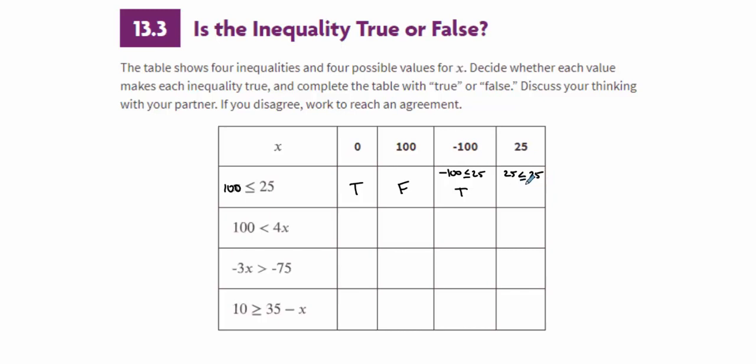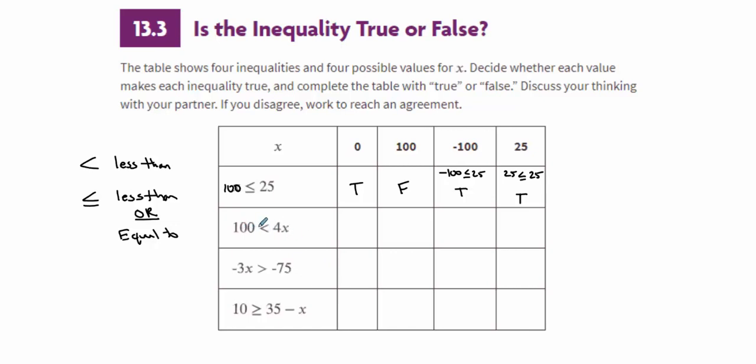It's equal to, so this is true. So this symbol here is less than or equal to. If it's got the little line under it. This right here is just less than. And this here is also less than or equal to.